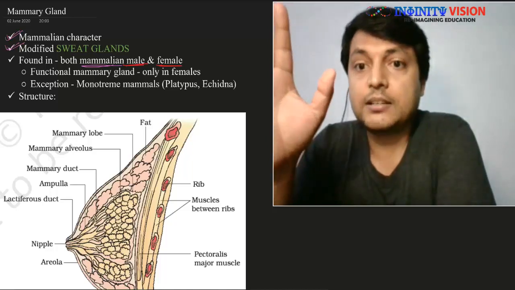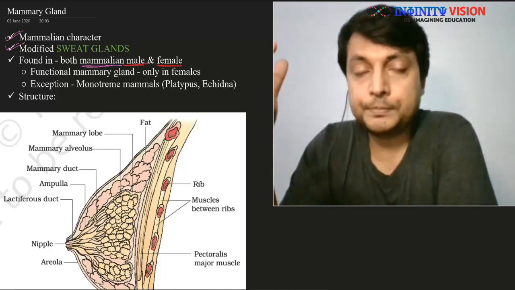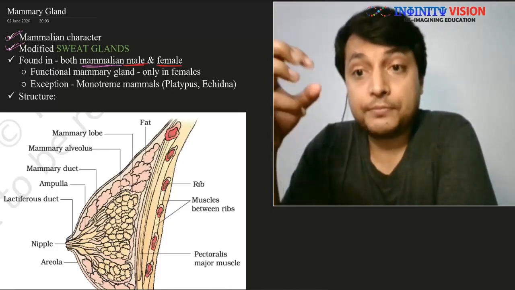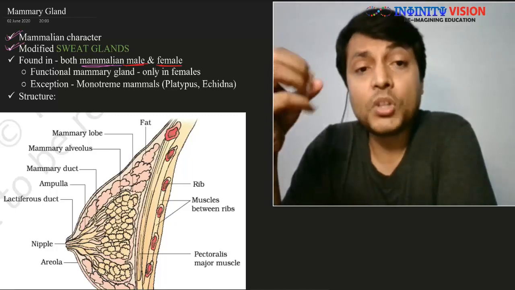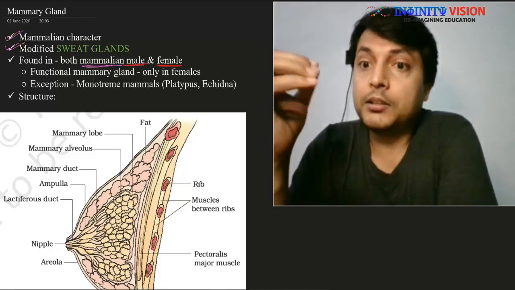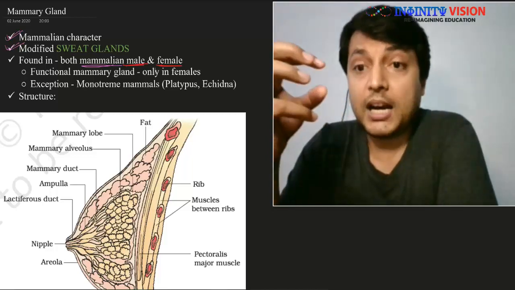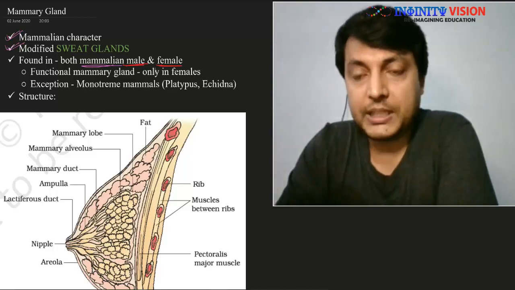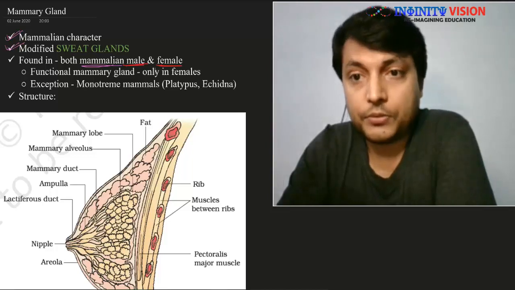It gets fully developed on the onset of puberty, and it becomes functional, that is, starts producing milk, only when she is pregnant, and even then the secretion of milk only starts in the later phase of the pregnancy, primarily in the third trimester.